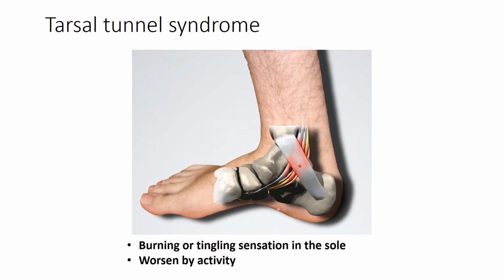Now the tarsal tunnel syndrome, since this is an osseofascial unyielding type of canal or tunnel, any osseous deformity like fracture, or in case of the tendon, any tear, because the tendon here passes through the synovial sheath, may cause a decrease in the space of this tunnel, and that may compress the nerve within, which is the tibial nerve. Because of that, this causes the syndrome, and this syndrome is known as the tarsal tunnel syndrome.